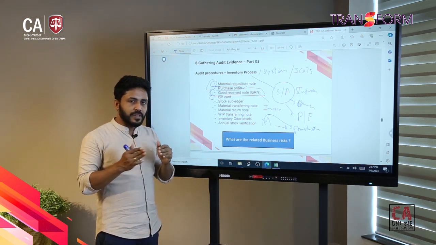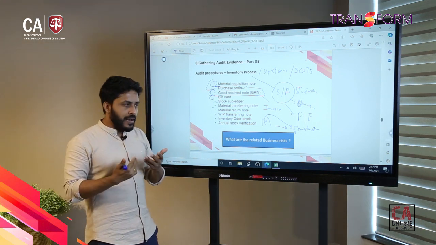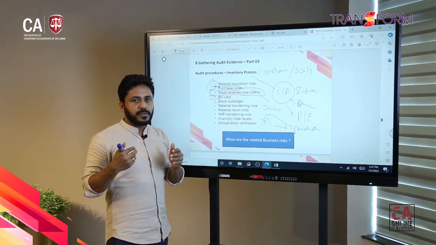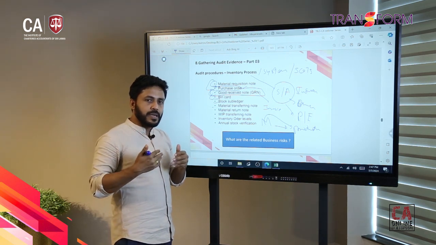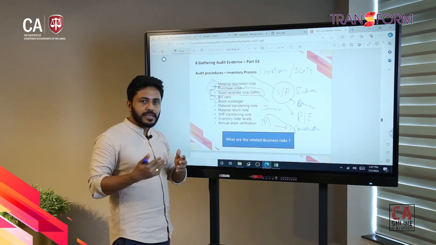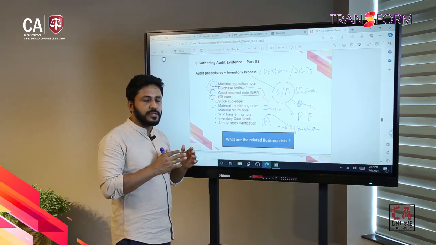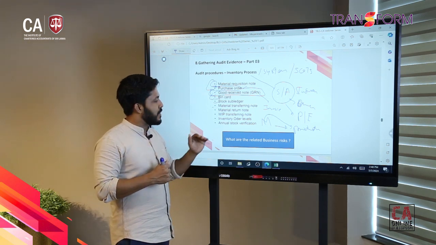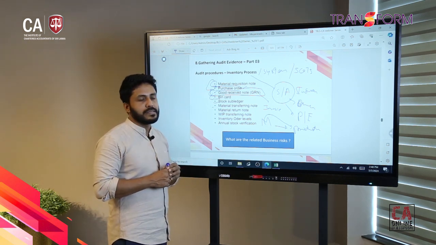So to run the company consistently, we should have a proper inventory process. Then the material supply should be continued, otherwise we can't continue the operation. So for that we should have a proper monitoring aspect for the order levels. That's why we are having inventory order levels, right?